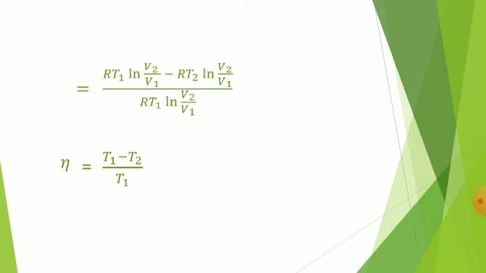From this equation, we see that efficiency depends only upon the temperature of the source and the sink, and is always less than unity. It is independent of the nature of the working substance.